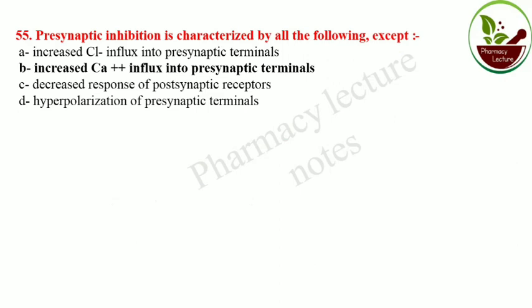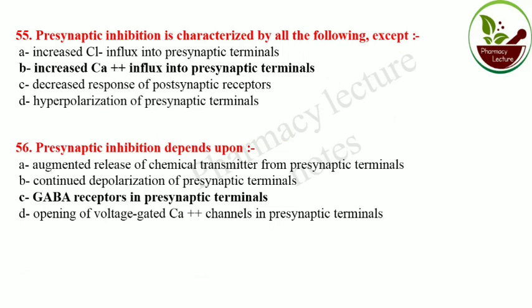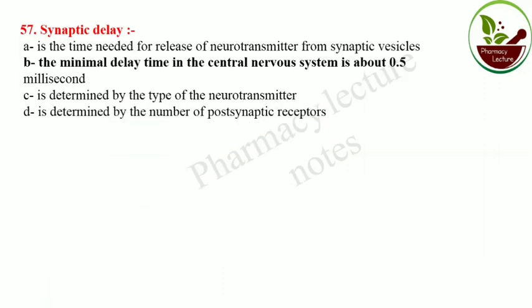Presynaptic inhibition is characterized by all of the following except increased calcium influx into the presynaptic terminal. Presynaptic inhibition depends upon the GABA receptor in the presynaptic terminal. Synaptic delay, the minimal delay time in the central nervous system, is about 0.5 millisecond.